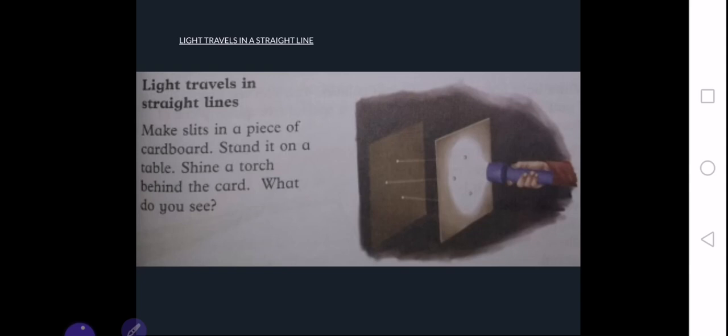From one side, as you can see in the picture, we throw the light using a torch, and the light rays only pass through those holes in a straight line and fall on the respective areas of the cardboard in the form of a circle, which allows the light to pass through it. So this experiment proves that the light always travels in a straight line.